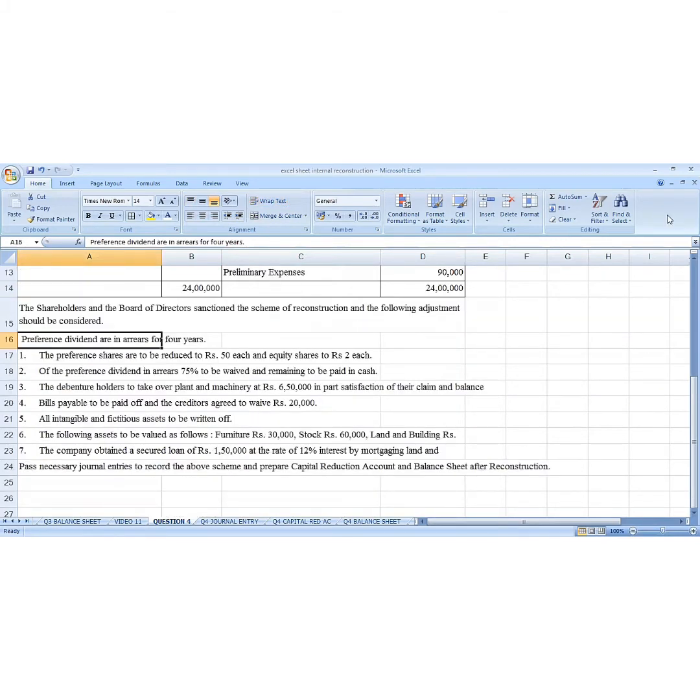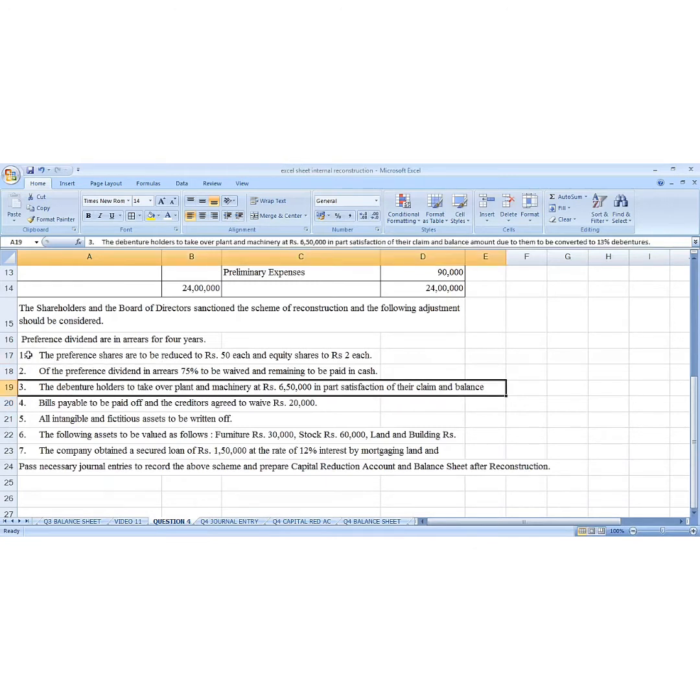And then we have 7 adjustments, for which we are going to write journal entry, prepare a capital reduction account, and also balance sheet. So we go to line number 1. The preference share shall be reduced to rupees 50 each and equity share 2 rupees each. So in this line there are 2 journal entries.